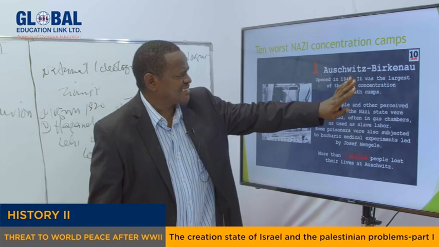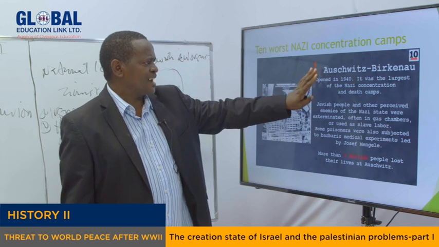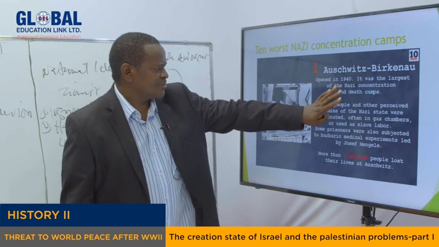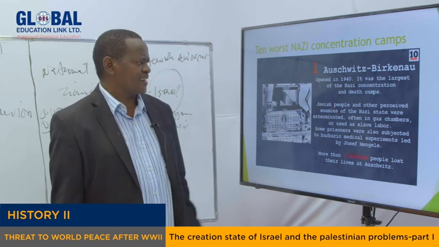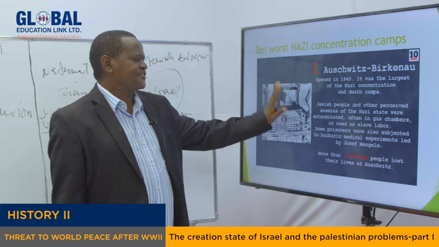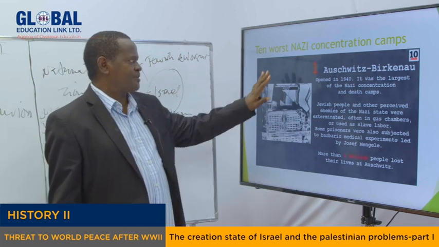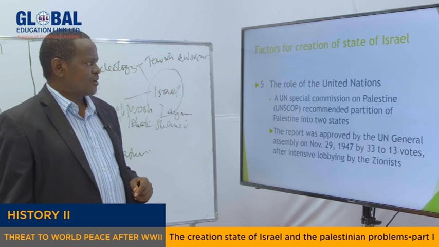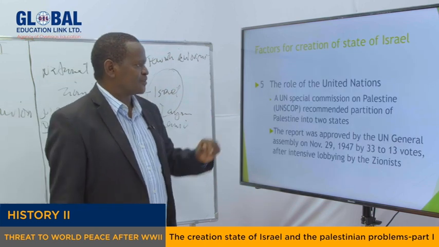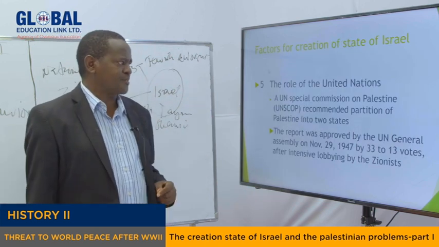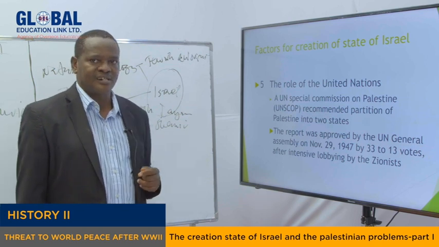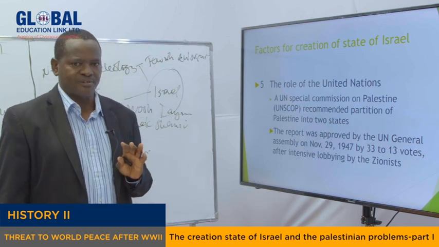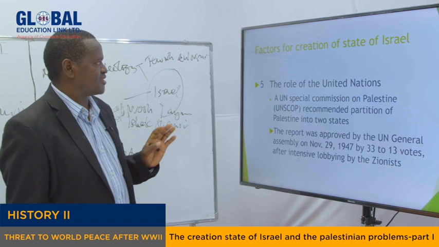But this is the largest concentration camp. It's called Auschwitz. This is the largest, where a lot of people were killed, and this explains how the Jews suffered because of the Nazi government in Germany. So because of that, the world felt sorry for the Jews, and they were supporting the Jews in their motive to establish their new land.